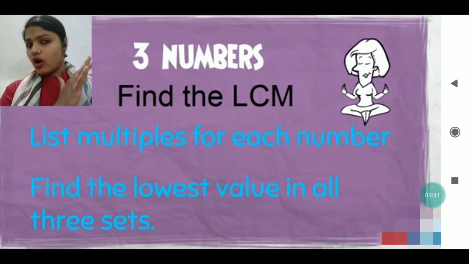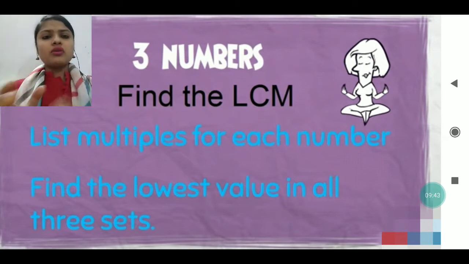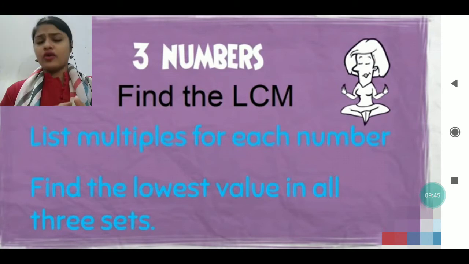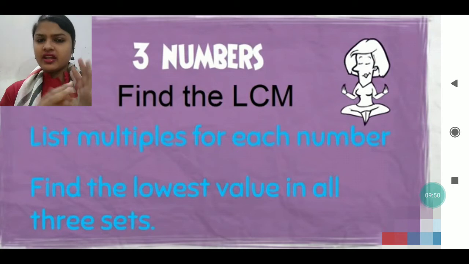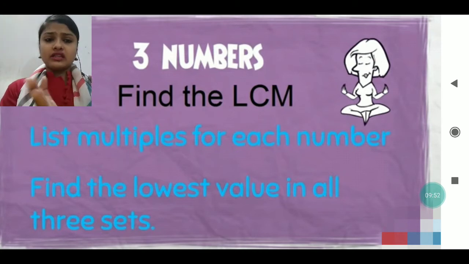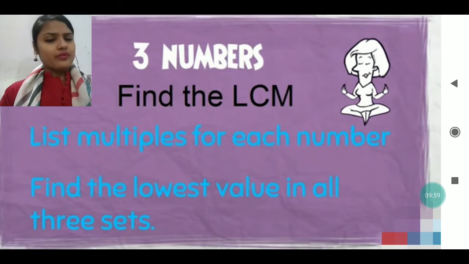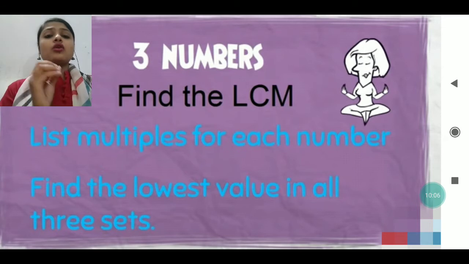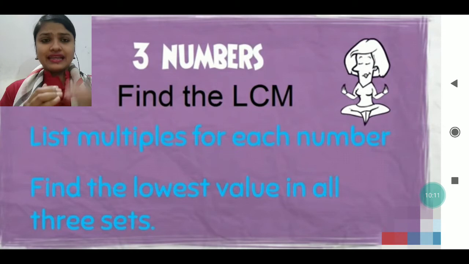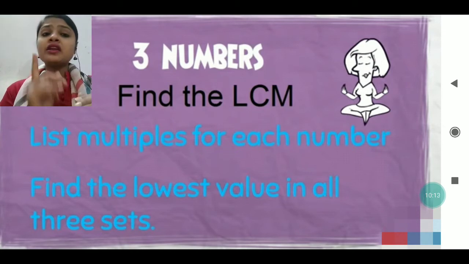We don't go much longer. In the beginning, the common multiple which you see in three or four numbers is the least common multiple, that is, the LCM of the given numbers. So list the multiples of each number: two numbers, three numbers, whatever numbers are given. Find the lowest value in all the three sets, and that should be common in all the three sets.